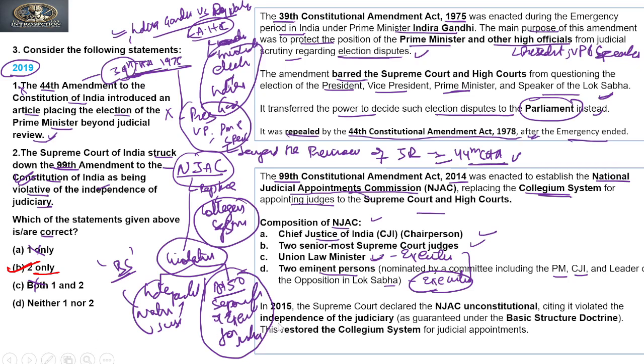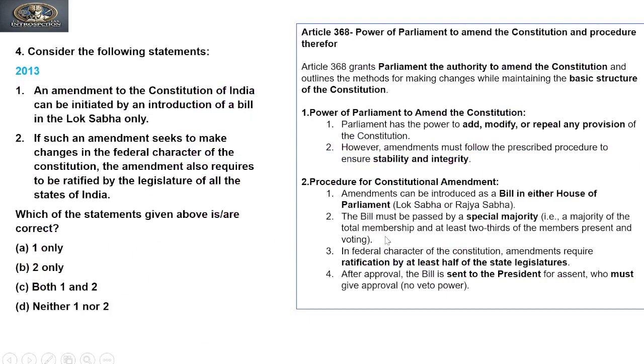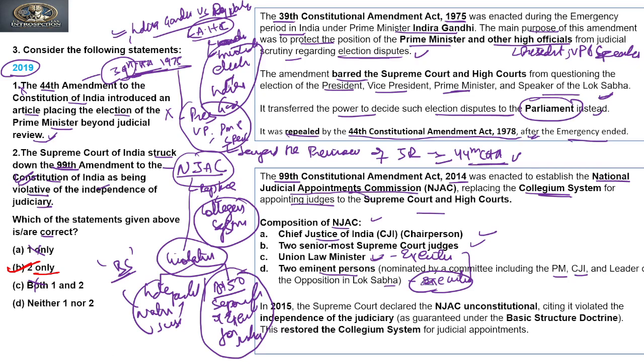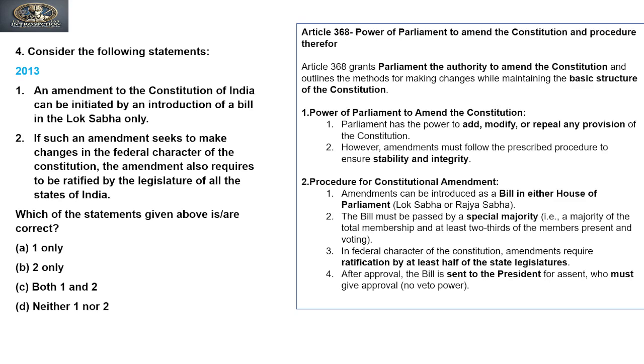these provisions, clear, of the independent nature of the judiciary and Article 50. So in 2015, the Supreme Court declared NJAC unconstitutional, citing that it violated the independence of judiciary as guaranteed by the basic structure doctrine. So this restored the collegium system for judicial appointment. Clear? Let's move to the next question.